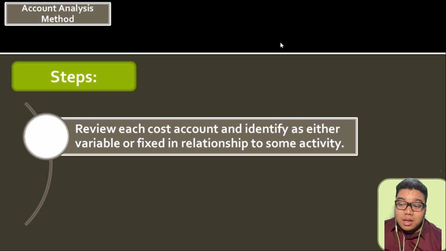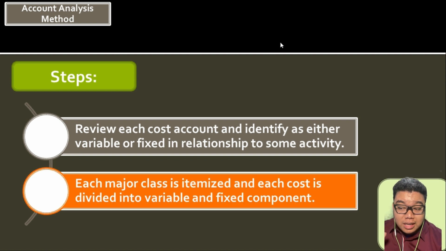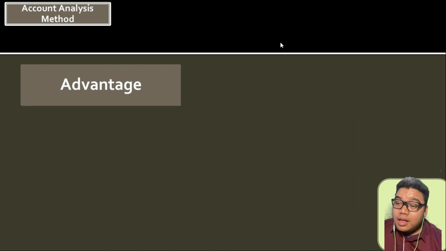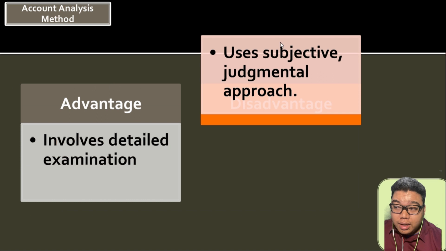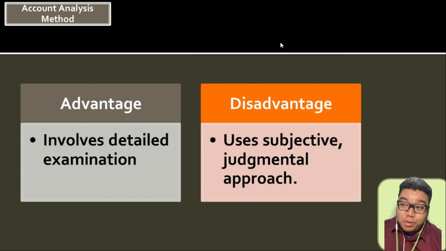So how do we do this? We review each cost and identify whether they are variable or fixed. And then we will itemize each major class and divide them into variable and fixed component. So as the title suggests, we will analyze and then we will determine whether it is fixed or variable. The advantage of this is it would require a detailed examination of the accounts, while the disadvantage is it is a judgmental approach. So it depends on how the person analyzing sees the account, on whether it is fixed or variable.